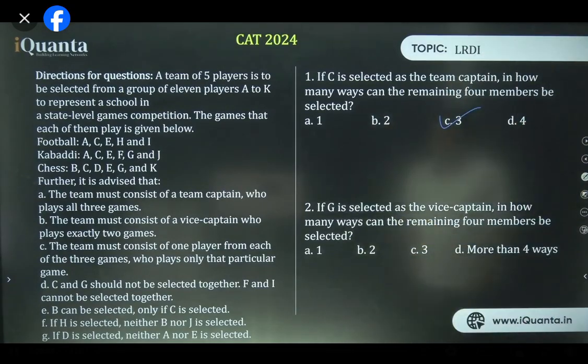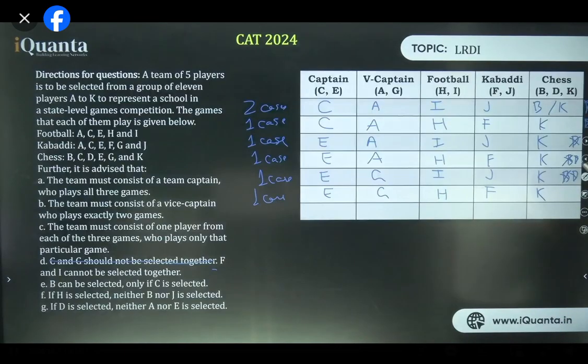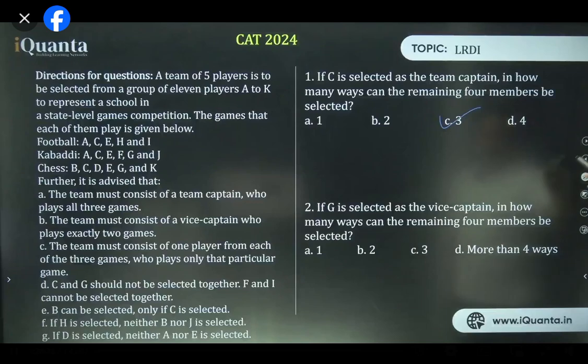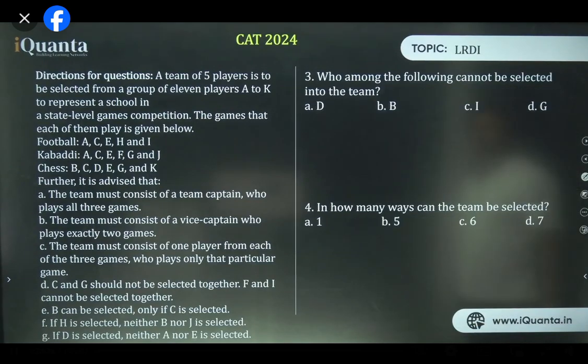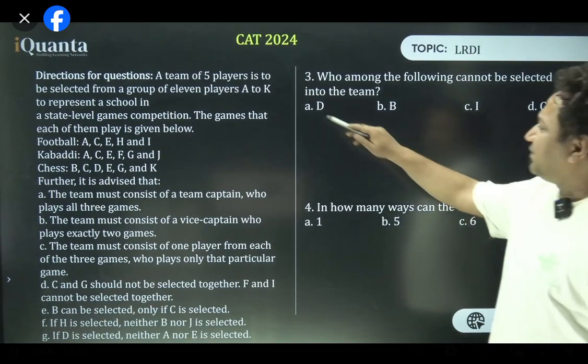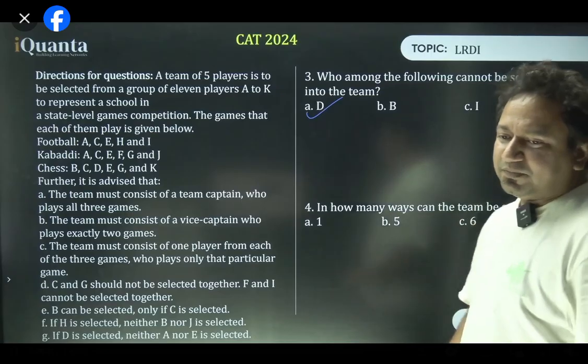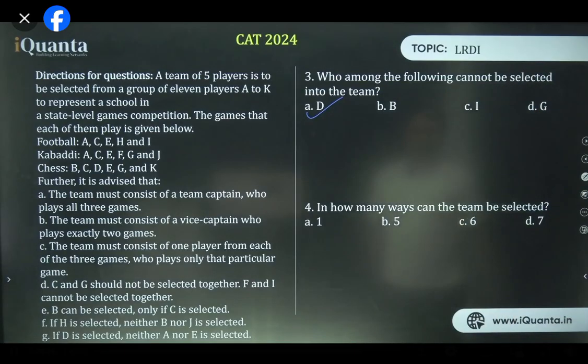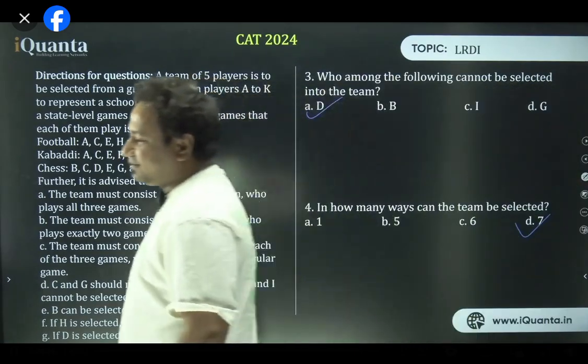If G is selected as the vice captain, in how many ways can the remaining 4 members be selected? G as the vice captain. In how many tables was G vice captain? Only 2. Answer is 2. Enjoyed it? Who among the following cannot be selected in the team? It's Muhammad Shami. Right? 4th. In how many ways can the team be selected? The answer is 7. All right.